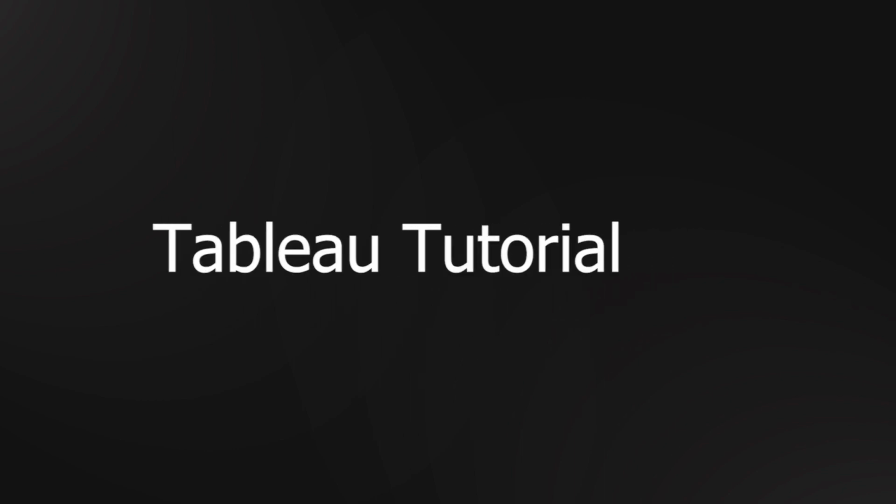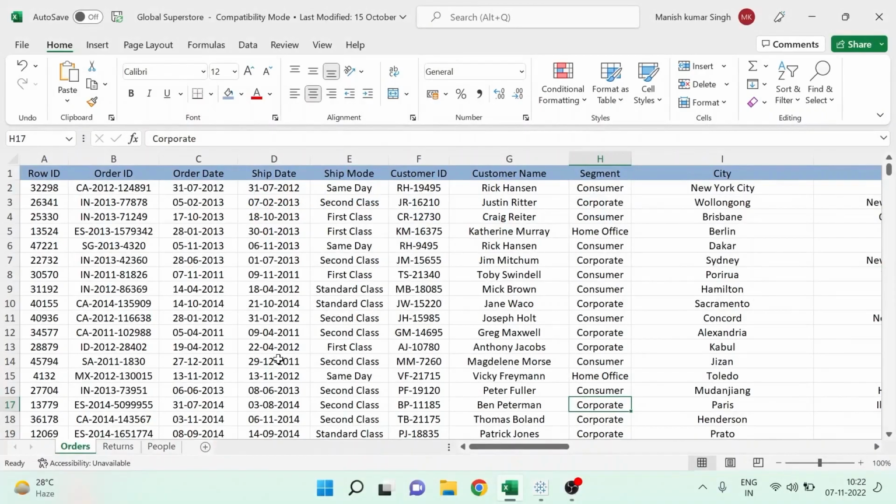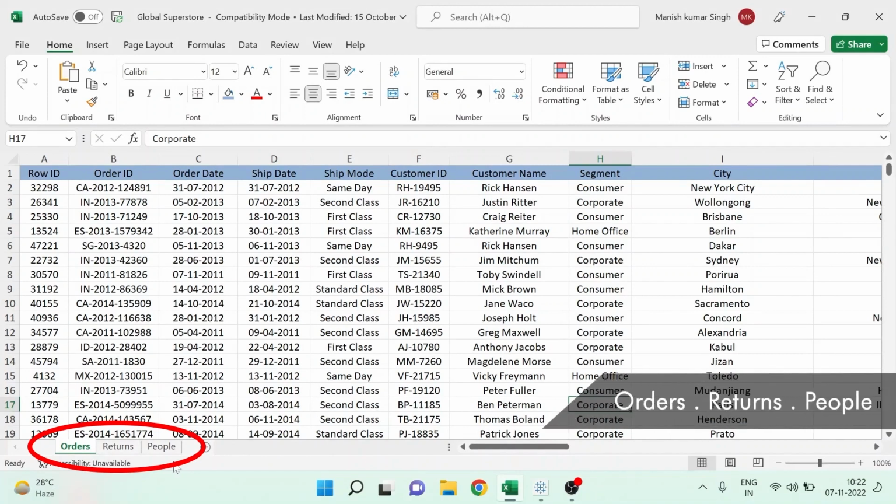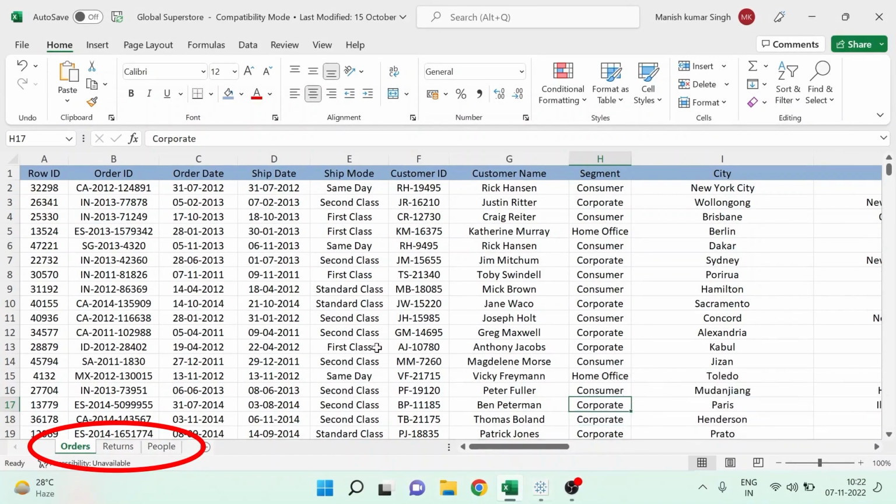In this video, we are going to see how we can easily connect a dataset with Tableau in very quick and simple steps. We have got a global superstore sample dataset in the Excel format. We see that there are three different sheets available. Looking at the bottom, the sheets are order sheet, return sheet and the people. Now, the same dataset we are going to import in Tableau.